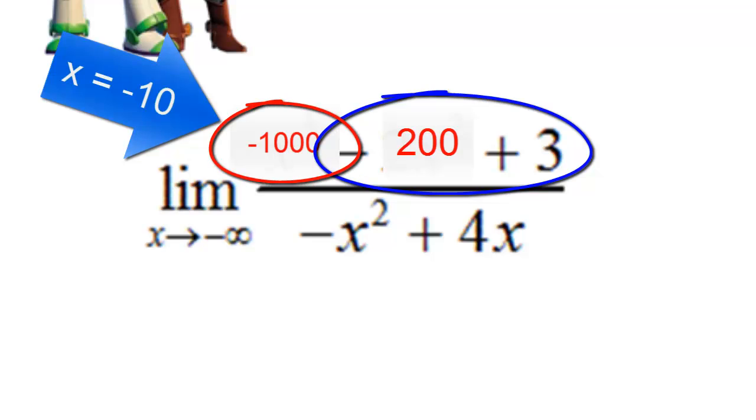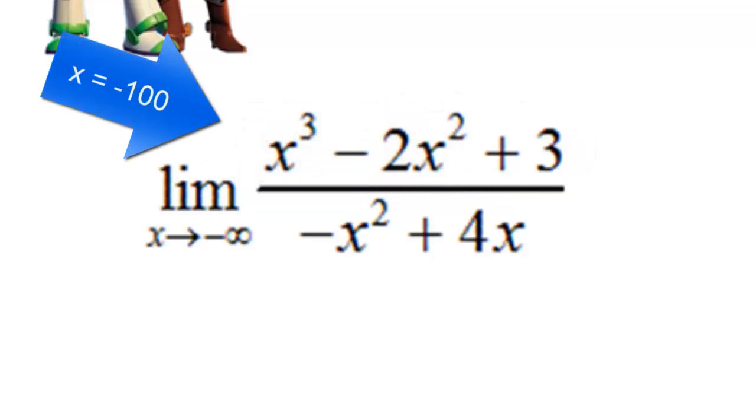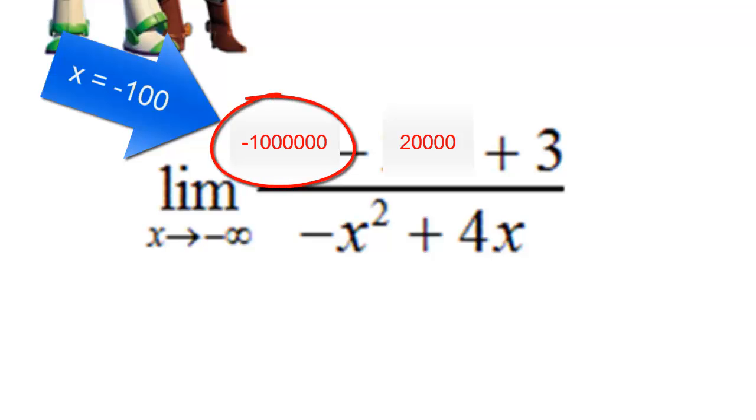Let's try a slightly larger number. Let's try plugging in negative 100. If I plug in negative 100, this now becomes negative 1 million minus 20,000 plus 3. Again, we get to see the same trend that I mentioned earlier. The gap between the first term and the second and third terms becomes larger and larger.